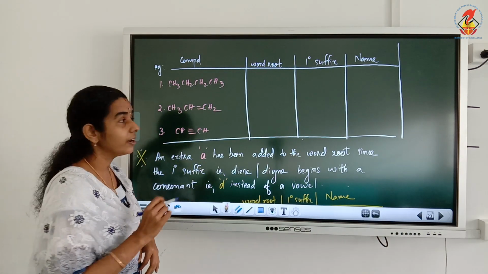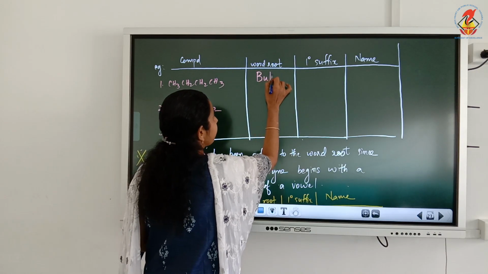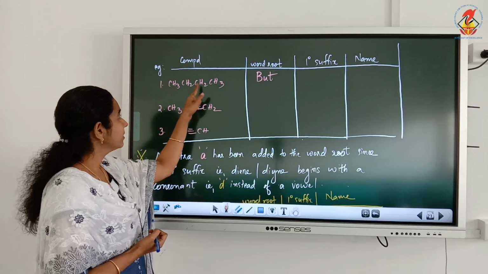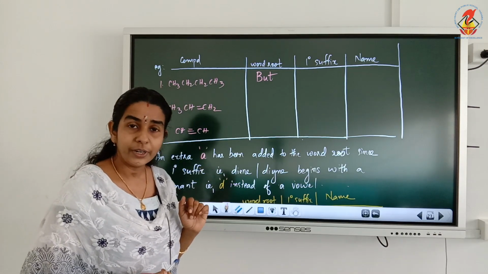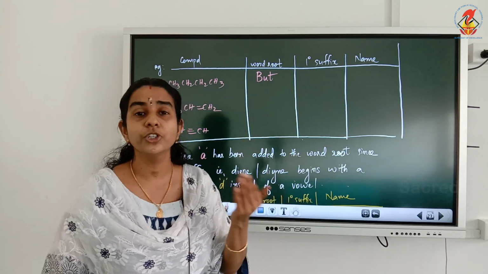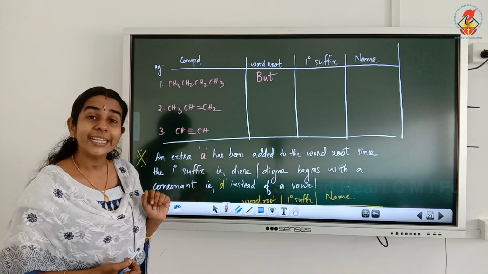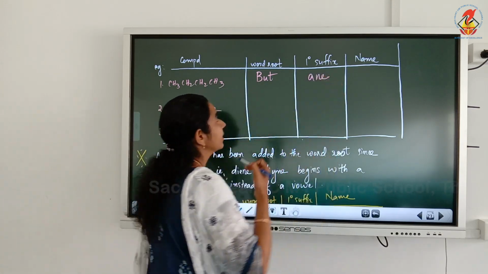If there are 4 carbon atoms, the word root will be but. Now the primary suffix. Check whether all 4 carbon atoms are singly bonded or if any double bond or triple bond is present. Here all 4 carbon atoms are singly bonded, so the primary suffix will be ANE.